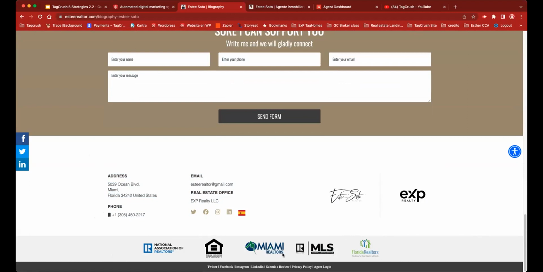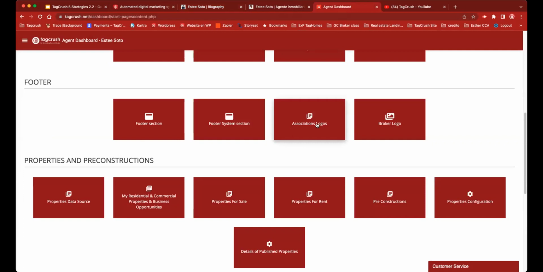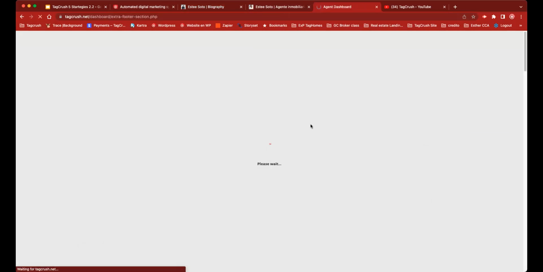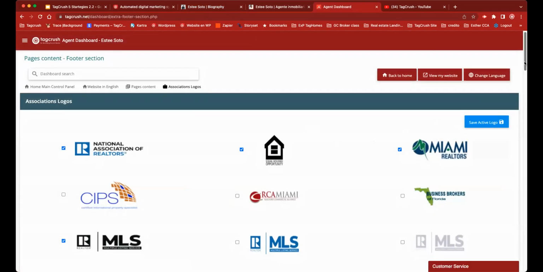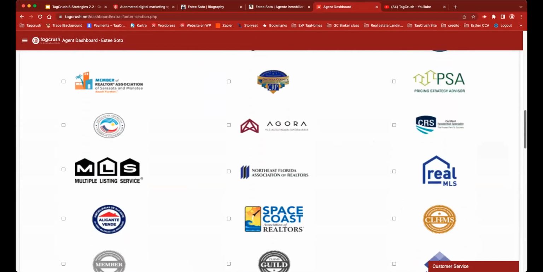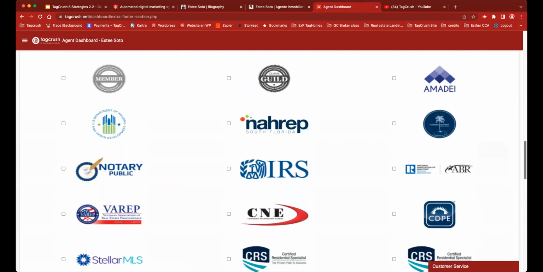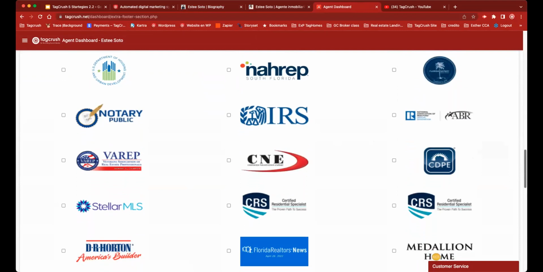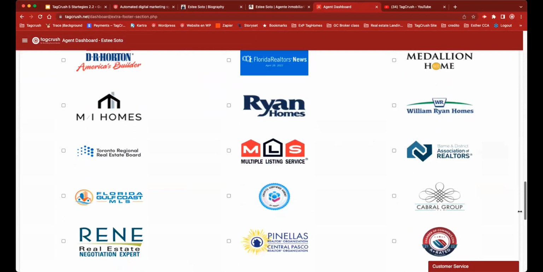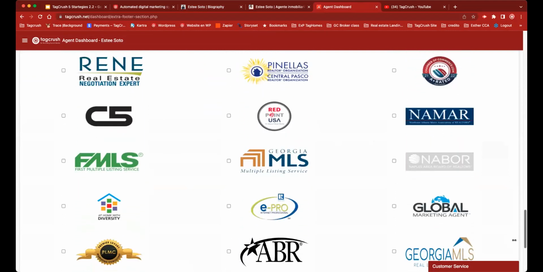Obviously, if you don't belong to the Miami Association, you don't use this one. You use Stellar if you're in Orlando. You use any other logo based on your association, and you make sure that you are in compliance. Okay, that's something really important. So those are here, the association logos. If I go inside, I can activate whatever logo I need to use. Whatever logos we need to activate are right here.